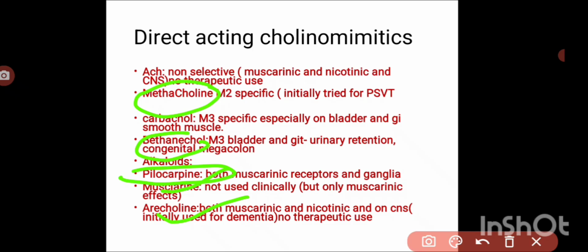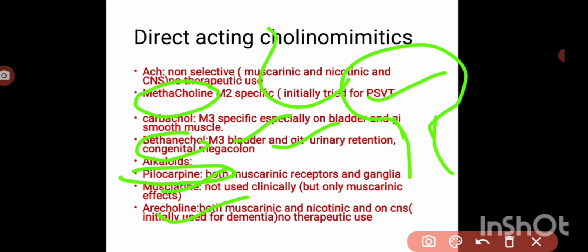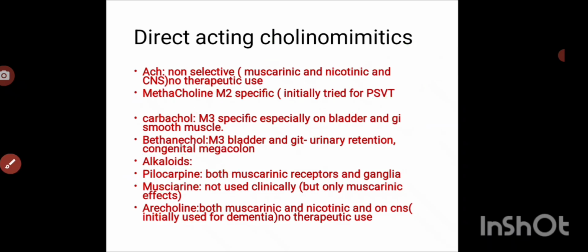Okay, so this is for paroxysmal supraventricular tachycardia initially. Now it is not being used. So bethanechol especially acts on the bladder and GIT, which is responsible for urination, right? So that's why it is used for post-operative urinary retention, or else neurogenic urinary retention. In this condition we go for bethanechol. Okay, and then for congenital megacolon also we can use it. Congenital megacolon means enlargement of the colon due to chronic ulcerative colitis.